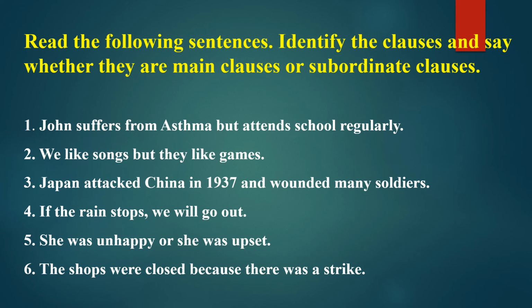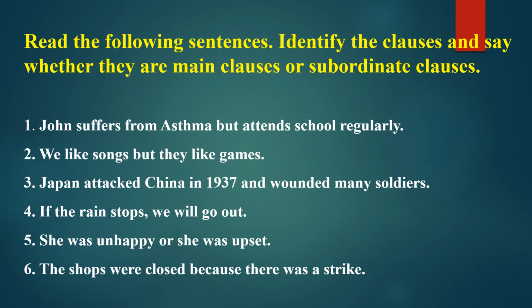Third one: Japan attacked China in 1937 and wounded many soldiers. Fourth: if the rain stops, we will go out. Fifth one: she was unhappy or she was upset. Sixth one: the shops were closed because there was a strike.